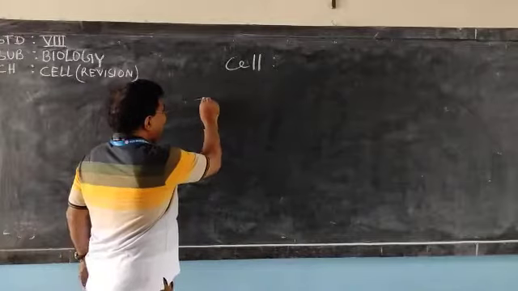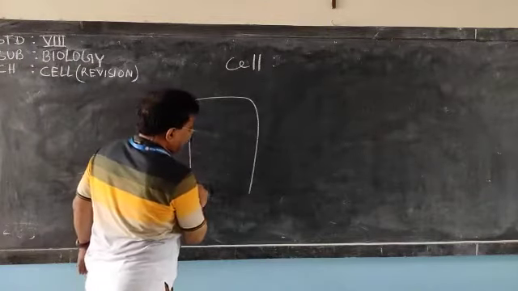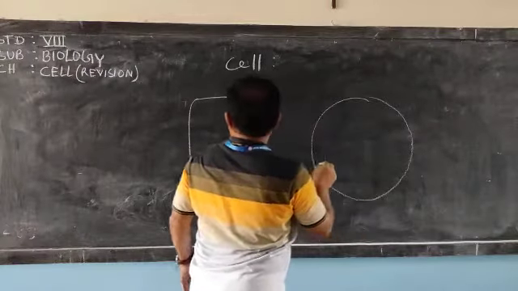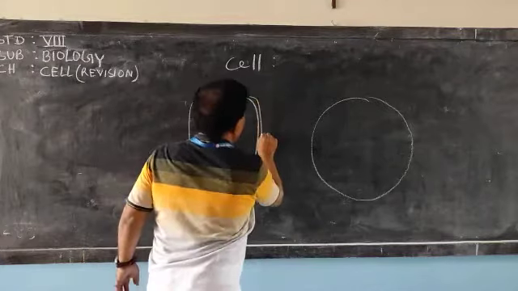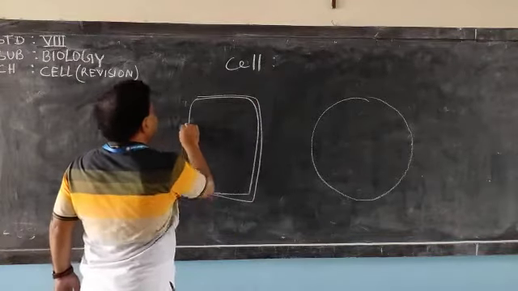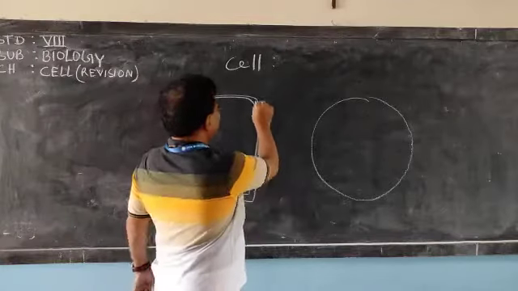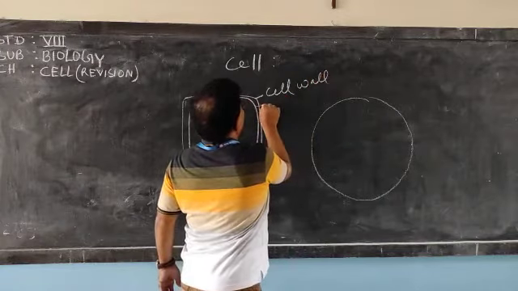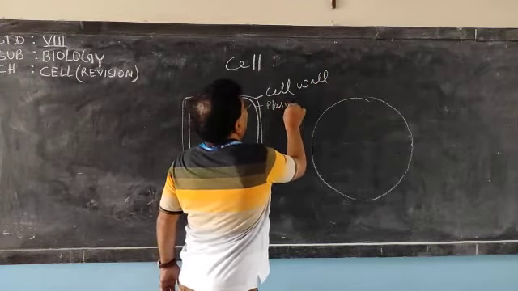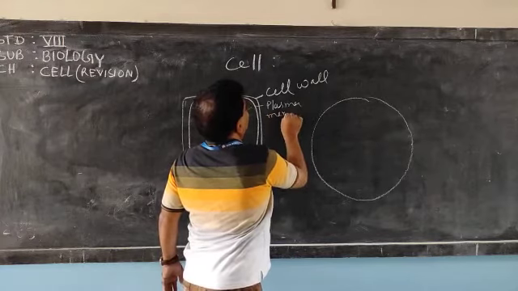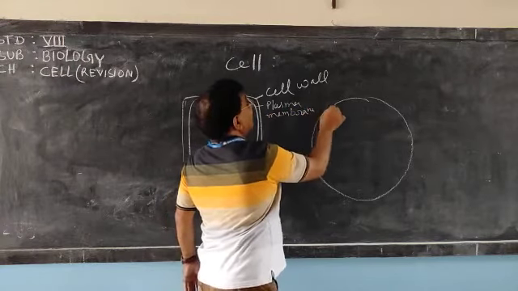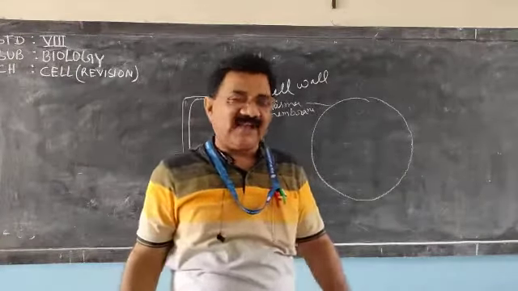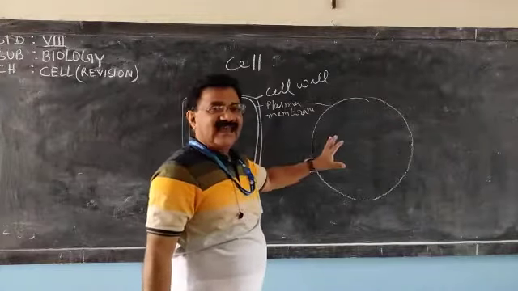We have also discussed the plant cell and the animal cell. Plant cells are rectangular in shape, and animal cells are circular in shape. In the plant cell, two outer coverings are there, that is the cell wall, and next the cell membrane or plasma membrane. But in the animal cell only the plasma membrane is there, the cell wall is absent, and protoplasm is filled inside.